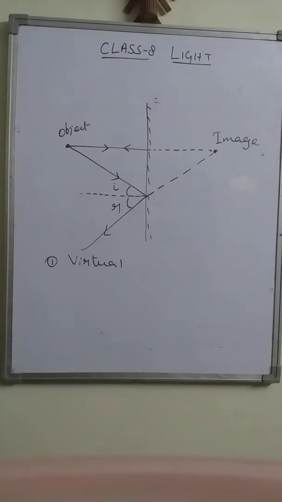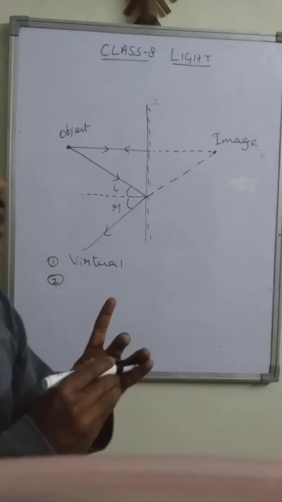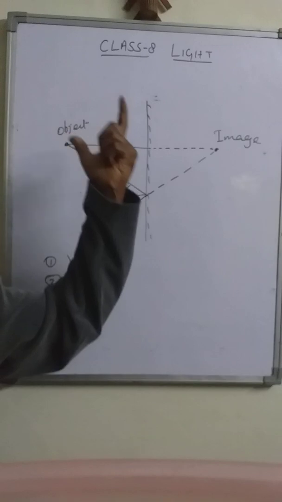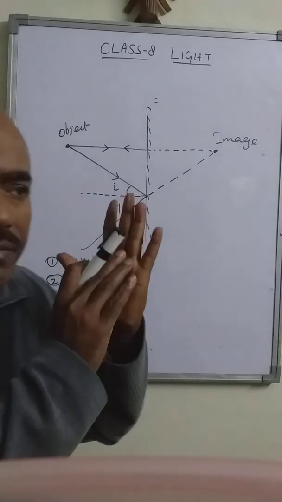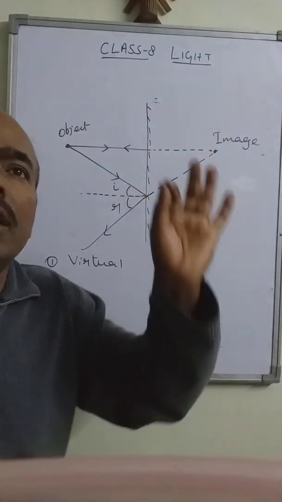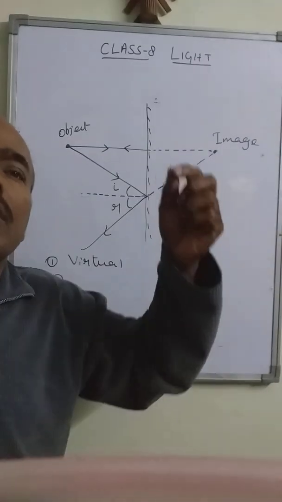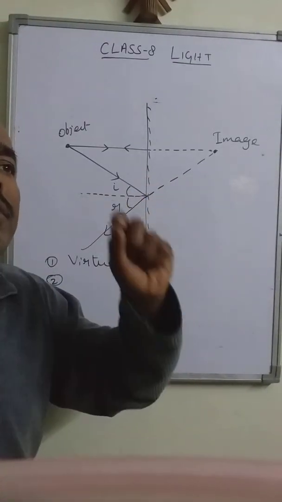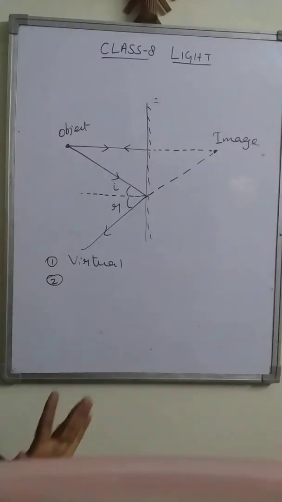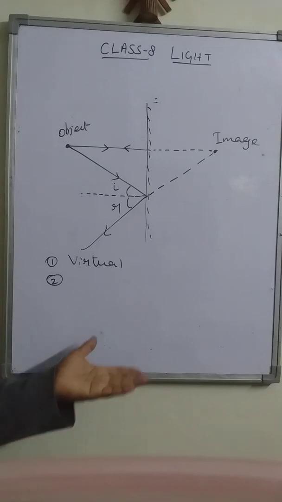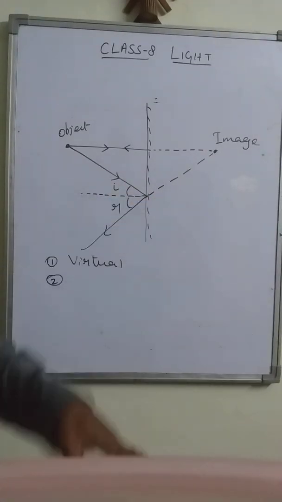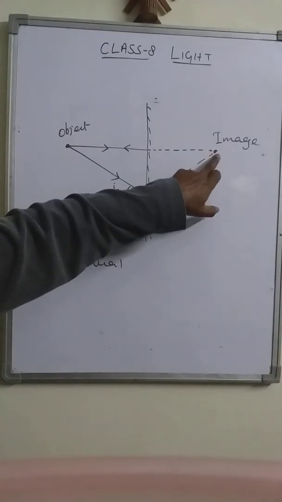And then we can find one more characteristic also. This is the ray diagram. This is the diagram to show the formation of image. If a question is asked, draw the ray diagram, or we can say draw the diagram to show the formation of image by plane mirror, this is the diagram. A simple diagram can be drawn. Right? Then we can find out more characteristics of this image.